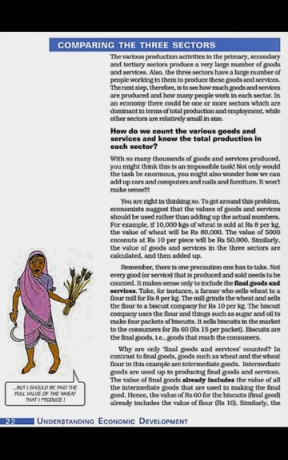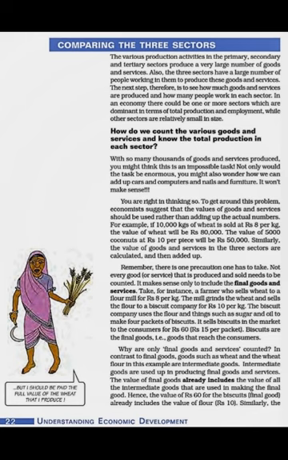Not every good and service produced and sold needs to be counted. Only the value of final goods and services we have to take. For example, the farmer is selling the wheat to the flour mill at 8 rupees per kg. Then the flour mill is selling the flour at 10 rupees per kg to the biscuit company. The biscuit company, after adding other ingredients to the flour like sugar, milk, and oil, manufactures the biscuits and sells them at 60 rupees. Means 4 packets, 15 rupees per packet, so 60.